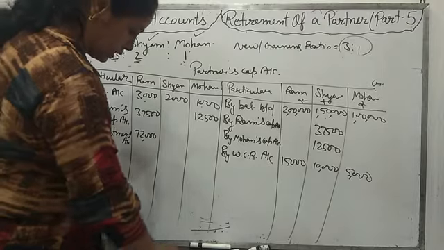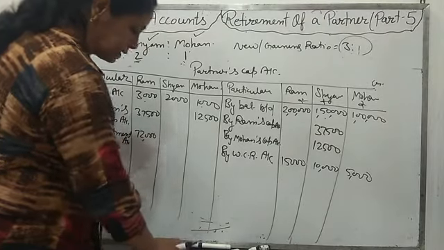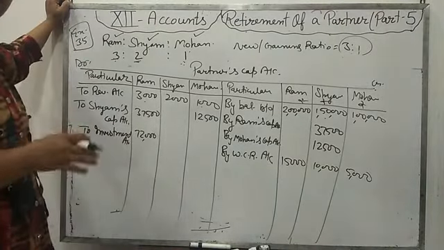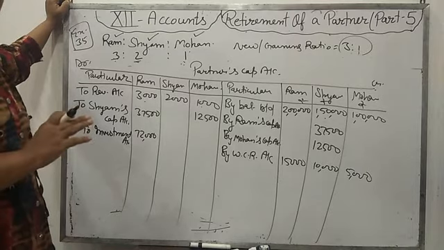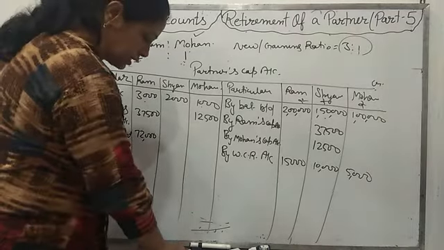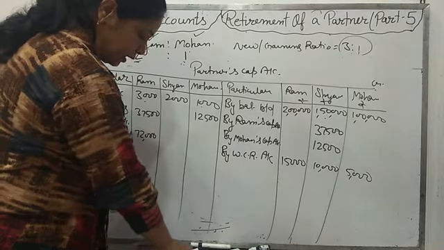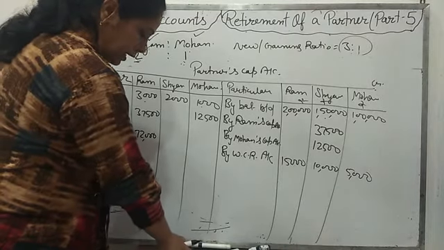One thing more is given. See if there is any accumulated profit or accumulated loss given in the balance sheet or not. See, in the balance sheet given in your book, no accumulated loss is given, but accumulated profit is.